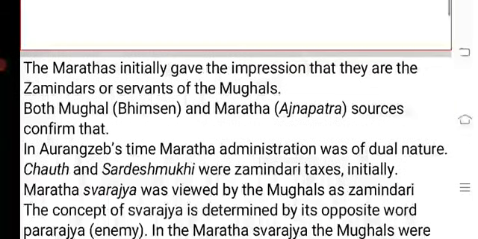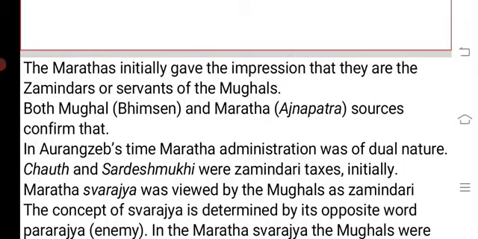In Aurangzeb's time also, we see that the Marathas were allowed to collect taxes like Chauth and Sardeshmukhi from certain areas. So with that dual nature, on the one hand the Marathas claimed themselves as sovereign, at the same time they also accepted that they are zamindars of the Mughals.